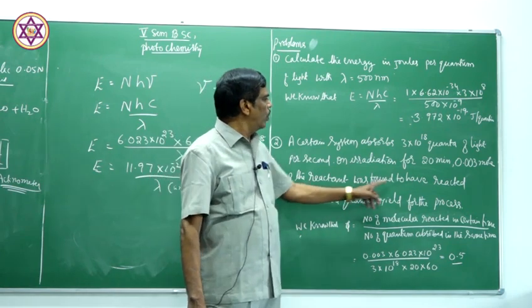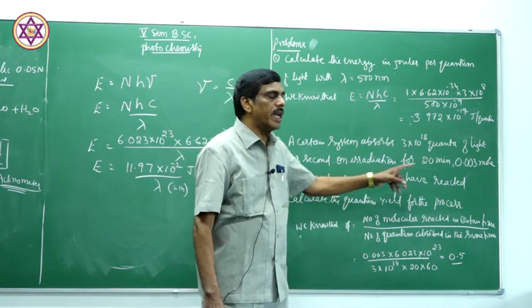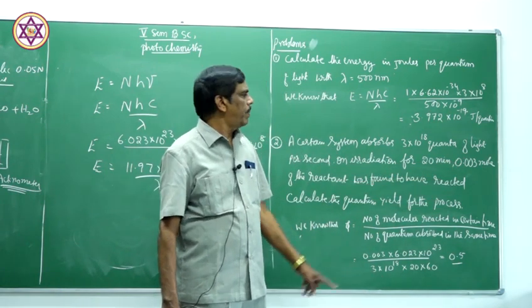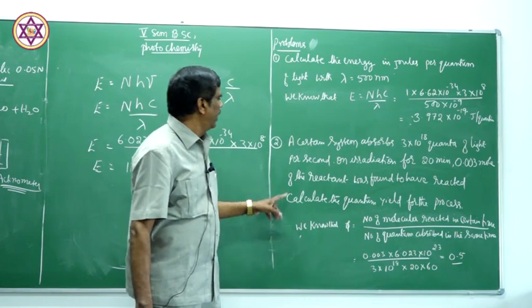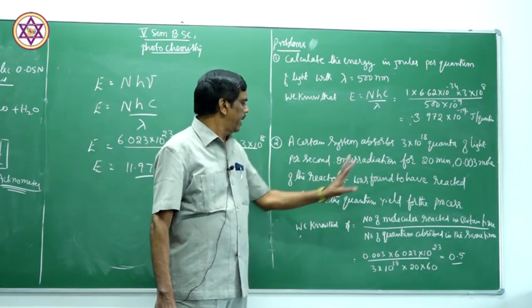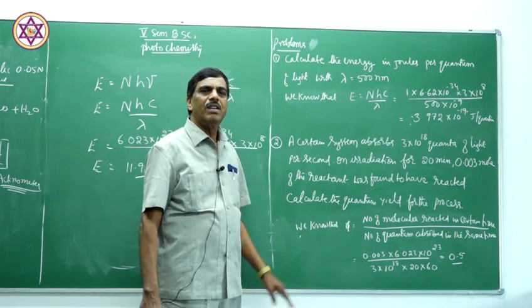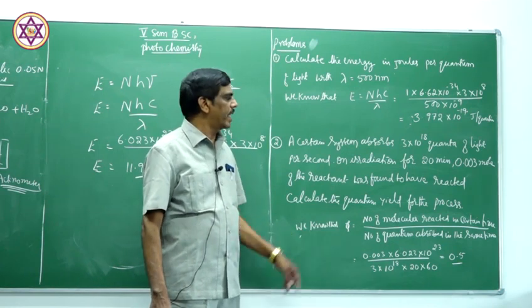The reactant is found to have reacted. How much reacted? 0.003 mole of the reactant was found to have reacted. Calculate the quantum yield for the process. Now there is an example to calculate the quantum yield using this actinometer.